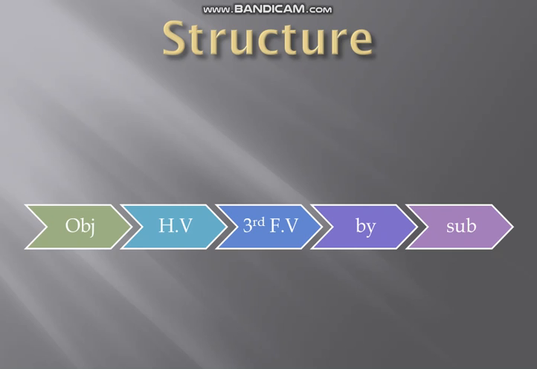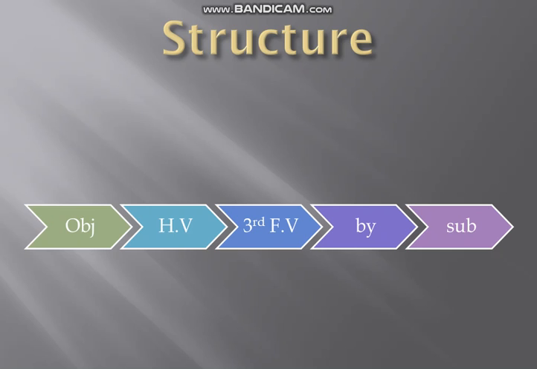That's why at the very start of a passive voice sentence we have the object. So the structure is object plus helping verb plus third form of verb plus by plus subject. This is the structure of a passive voice sentence.